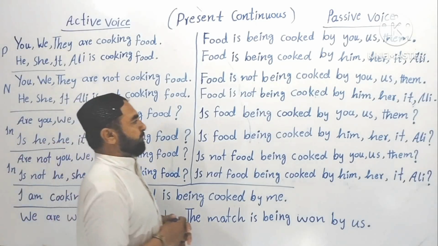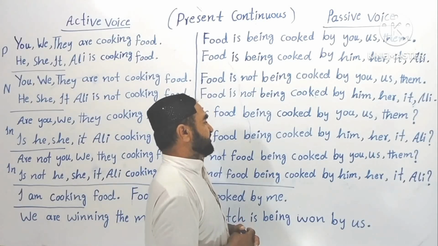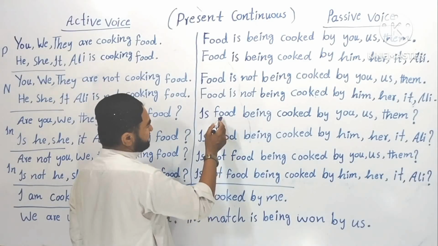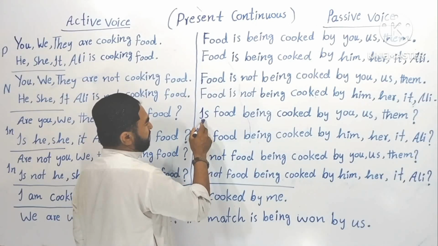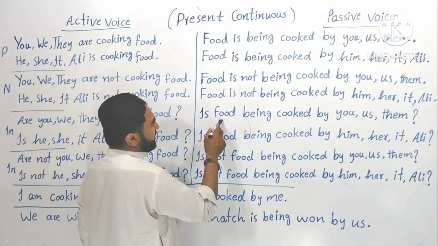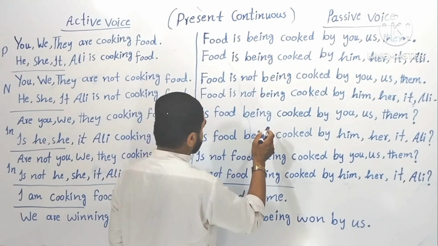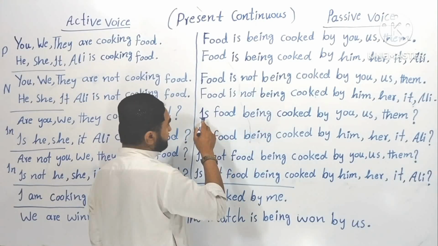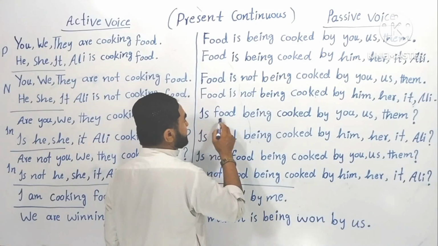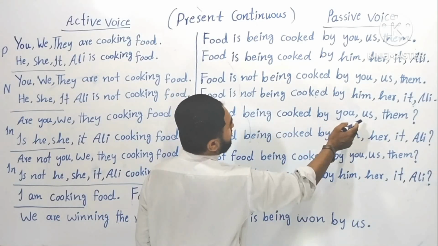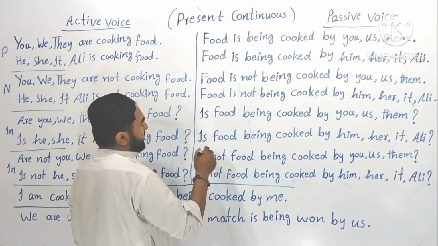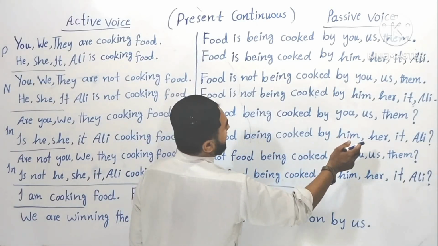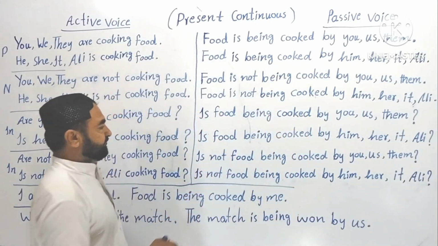Now let's go to the present continuous passive voice interrogative sentence. Understood? So again, the same case applies here. First of all, your helping verb comes, then your subject, then the other remaining parts of the sentence. Is food being cooked by you, by us, by them? Now look at the second part. Is food being cooked by him, by her, by it, by Ali?